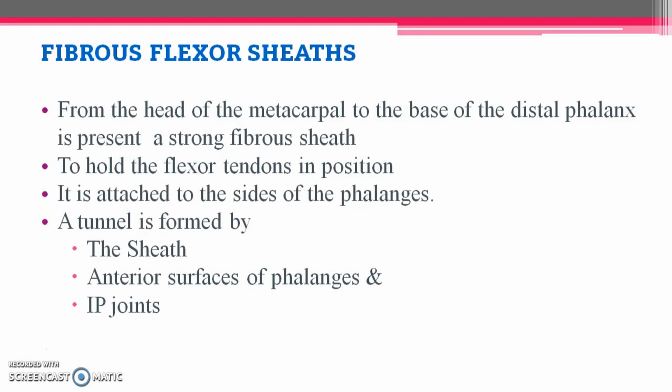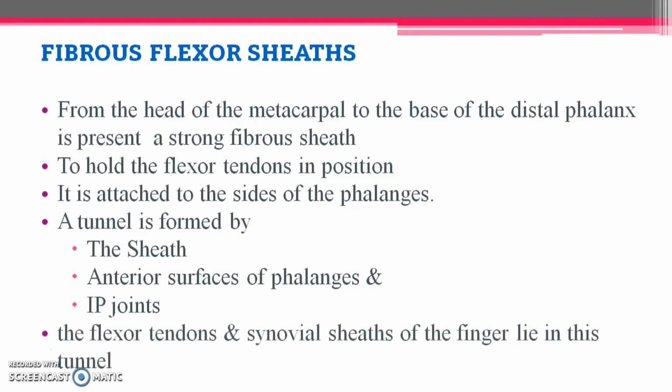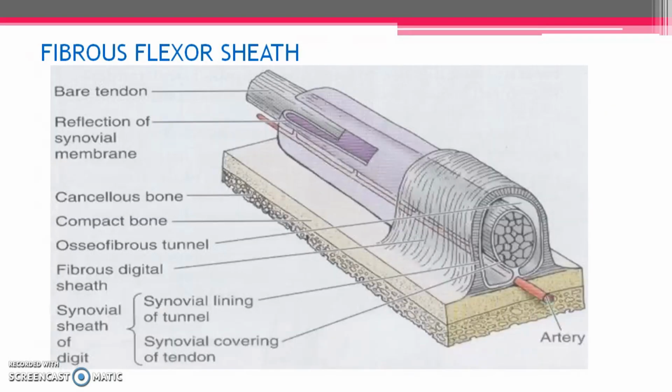The flexor tendons and synovial sheaths of the finger lie in this tunnel. So whatever sheath along with the tendons lies inside this tunnel region. This is the fibrous flexor sheath which you are seeing. This is the tunnel, and here we have the tendon covered by the fibrous flexor sheath.